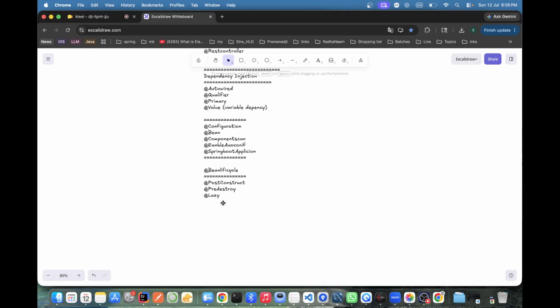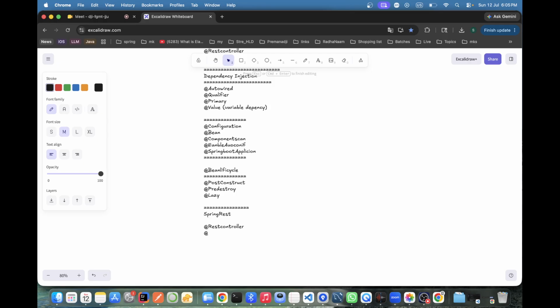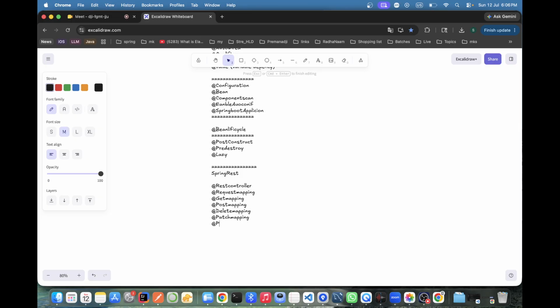Now we're moving to our latest, which we are just covering, Spring MVC and all. Now this is our Spring REST. Okay, here @RestController, @RequestMapping, @GetMapping, @PostMapping, @DeleteMapping, @PatchMapping, and @PutMapping also.